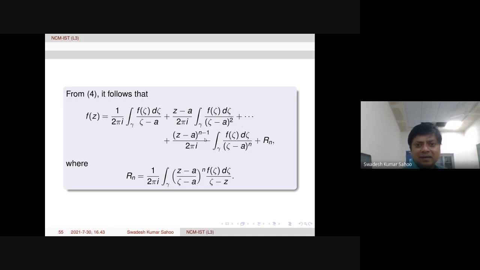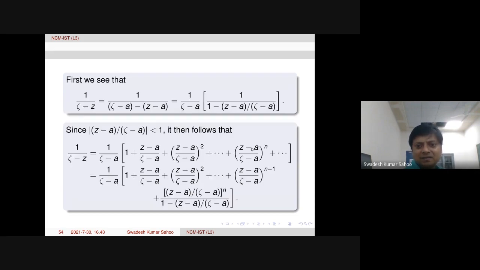And then the n minus 1 factor, (z minus a) power n minus 1, comes out because that is independent of zeta. And then f of zeta d zeta over (zeta minus a) power n.